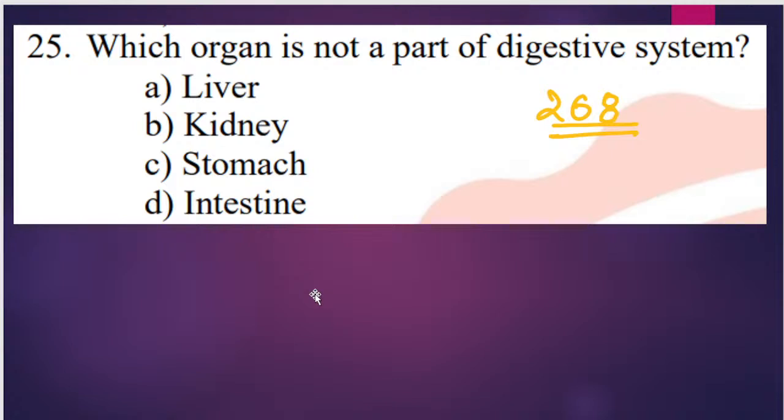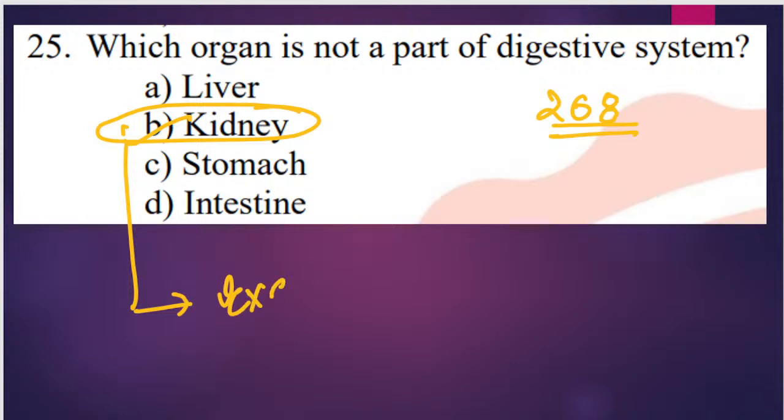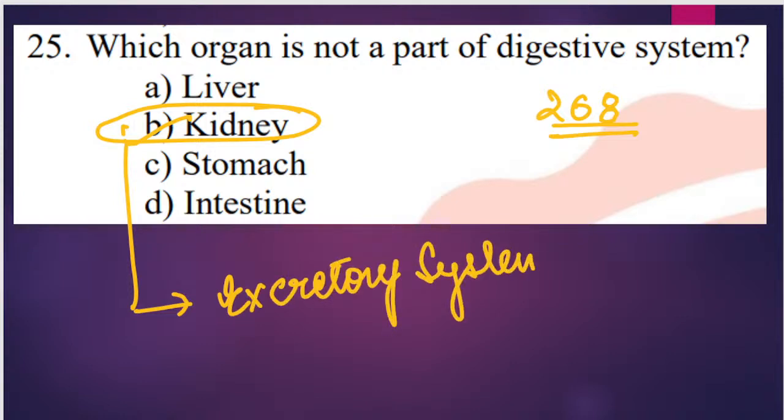If you will have a look at the options carefully, you will realize which of these is not a part of digestive system. इनमें से क्या digestive system का part नहीं है? Correctly answer, everyone. Option B, kidney. Kidney is not a part of digestive system. Kidney is a part of excretory system. Kidney किसका part है? Kidney is a part of excretory system.